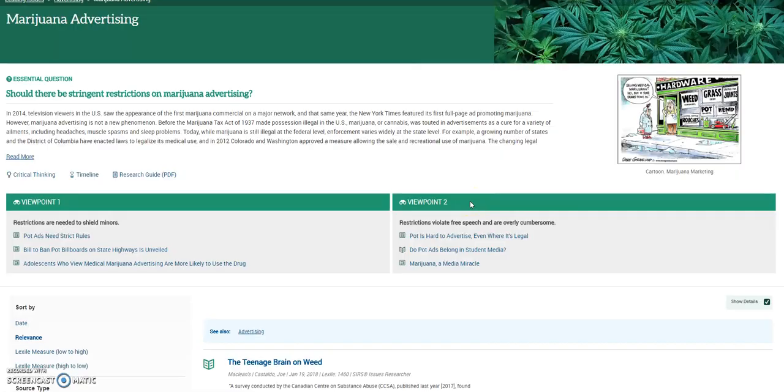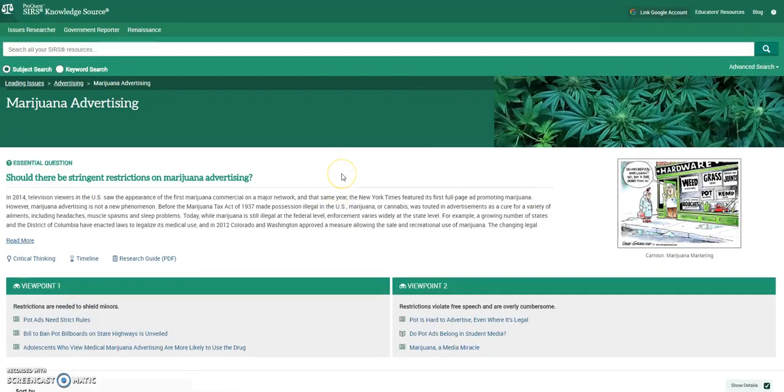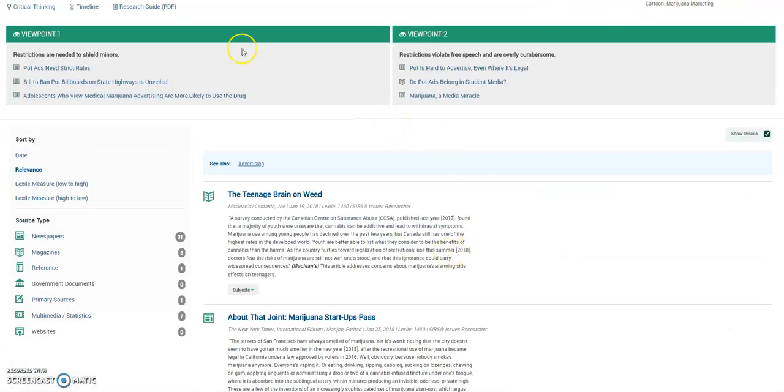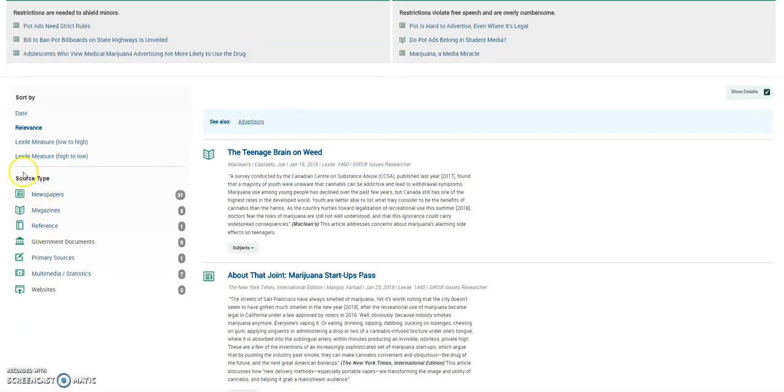All right, so again, where we're writing an argument paper and we're trying to synthesize the debate before we take our position, this is really going to help you if you look at the viewpoints that are out there. Okay, if you scroll down here, we've got source types: newspapers, magazines, reference, government docs, primary sources. All of these, you can click on these.